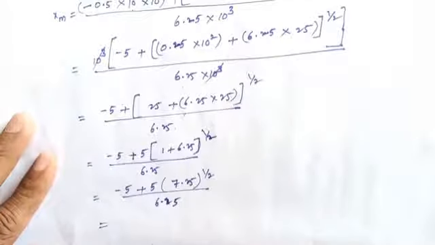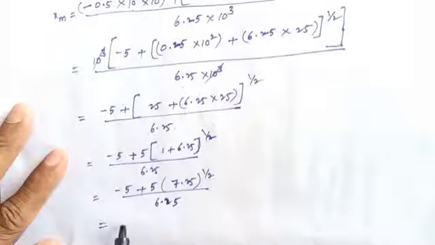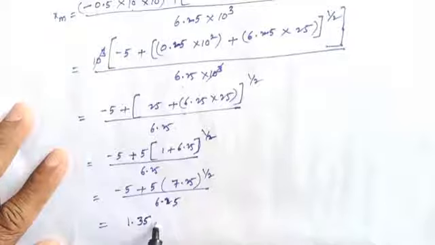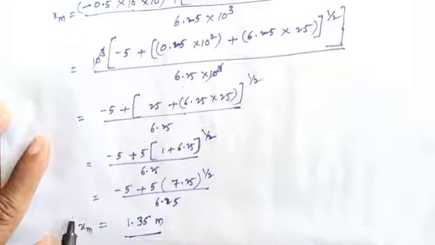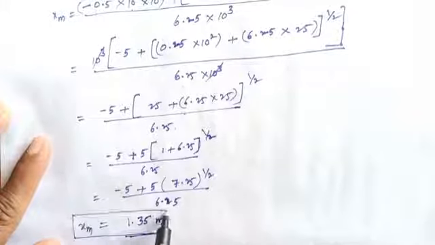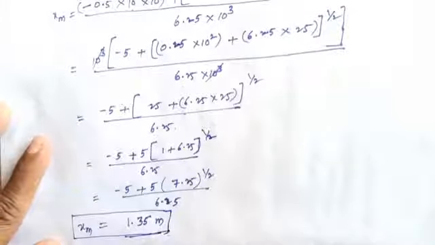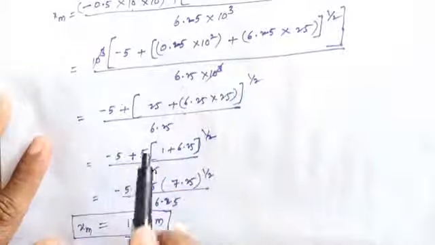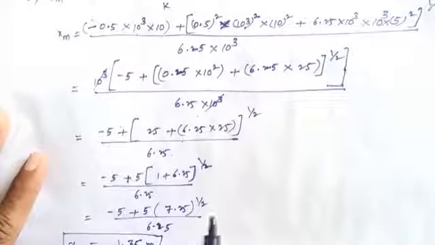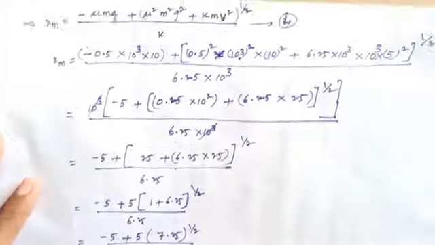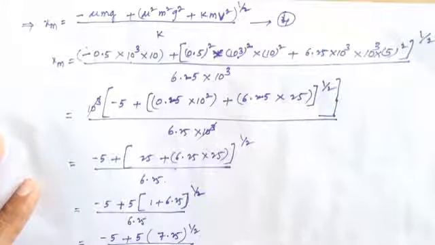So we can calculate using a calculator. This is 1.35 meters. So it is the xm value, the maximum compression of the spring with the coefficient of friction.